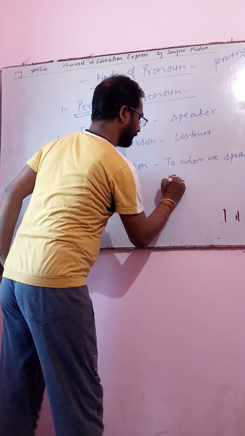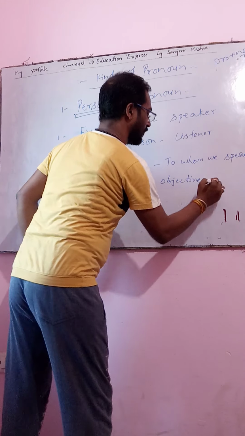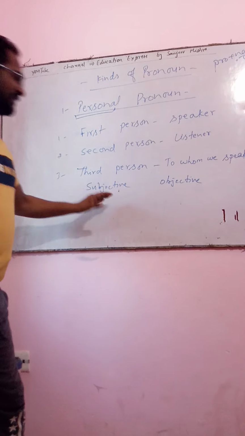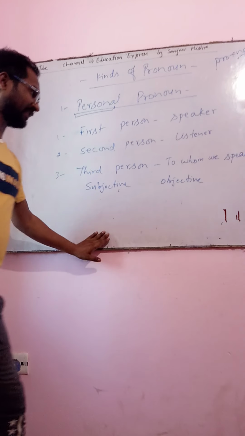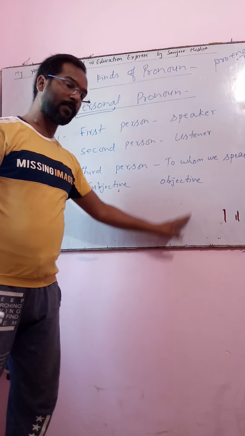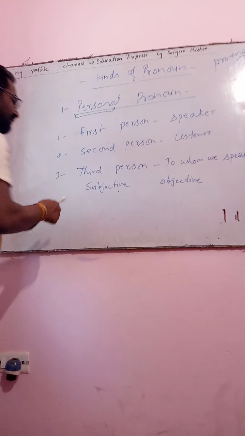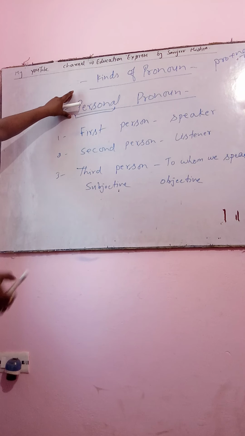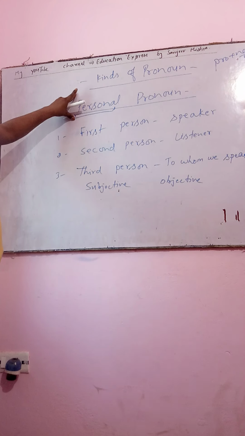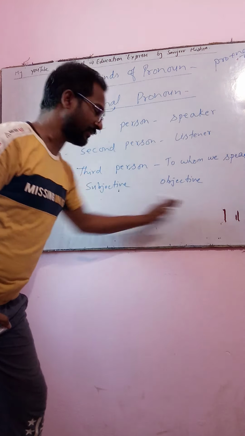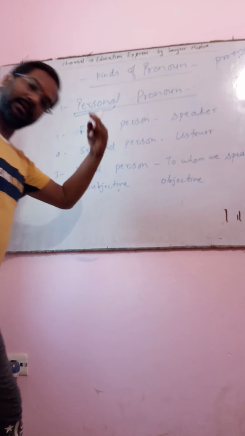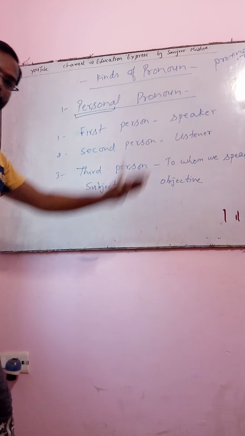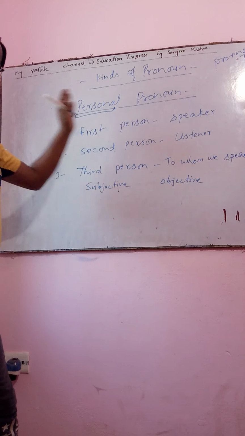In that, there are subjective and objective words. Which word is considered under subjective, which word under objective? So let us see the words in personal pronoun. I am going to write it down, and in the next video I will send you the full detail, means their full chart.